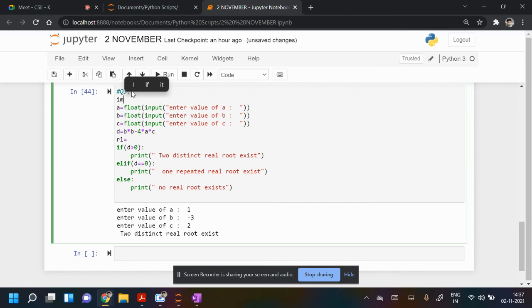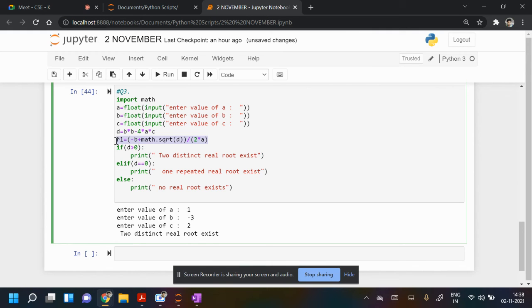If I use the math function, let me write import math, and R1 is minus B plus math dot sqrt of D, divided by 2 into A. We may write it in brackets for the safe side.